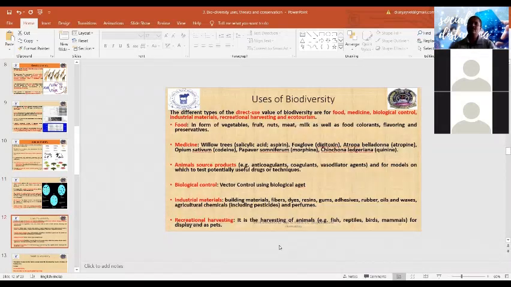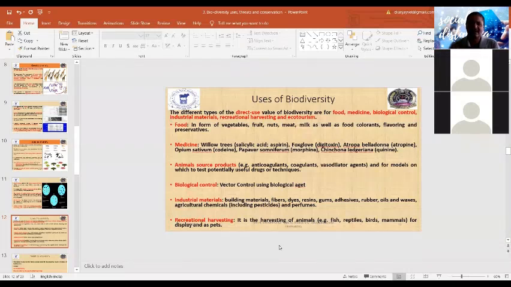Now, what are the uses of biodiversity? Everything we are consuming, using and wearing comes from biodiversity. We use biodiversity in the form of food, vegetables, fruits, nuts, meat, milk, food colorants, flavoring agents and preservative agents. These are all derived from biodiversity.